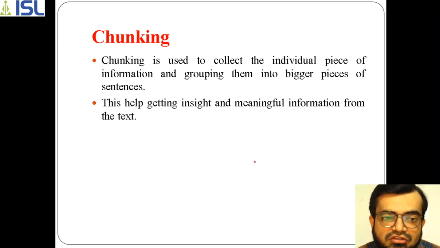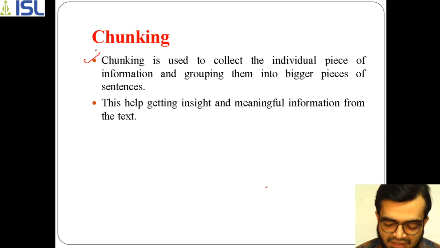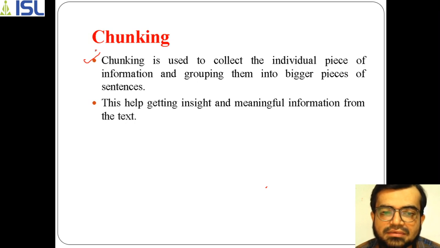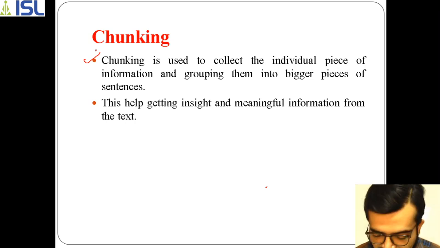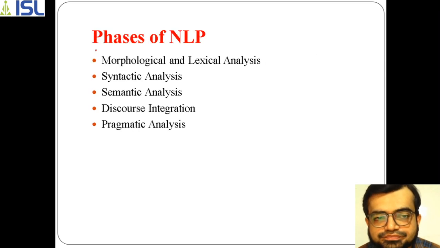That's why chunking is the last process, where it groups all the information that relates to the given context. Finally it creates a sentence, and that is the input for a machine.